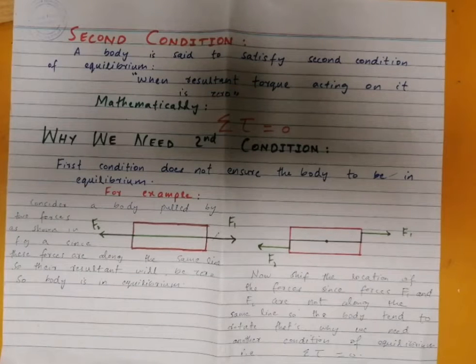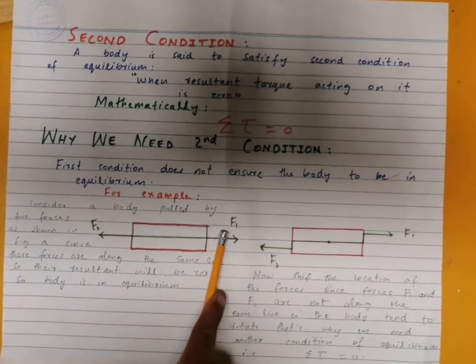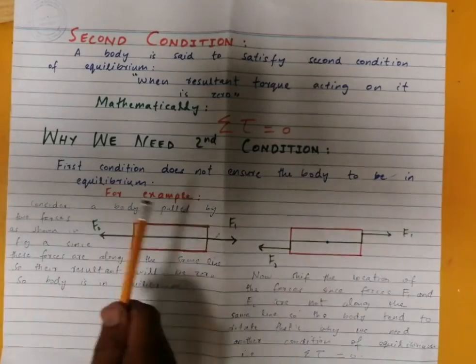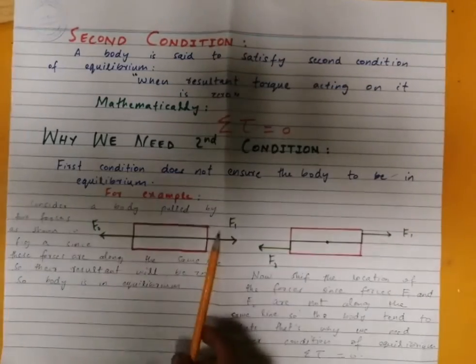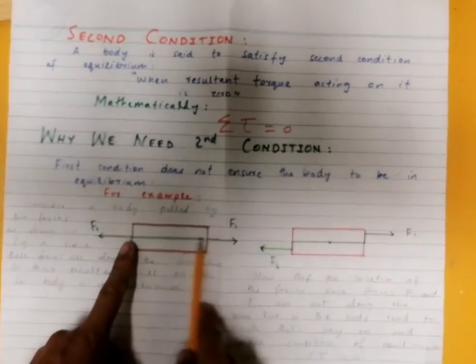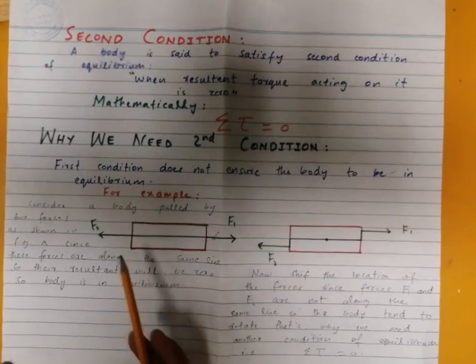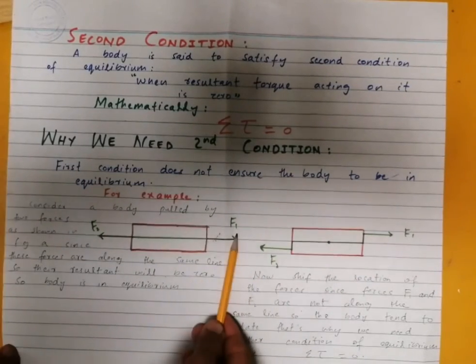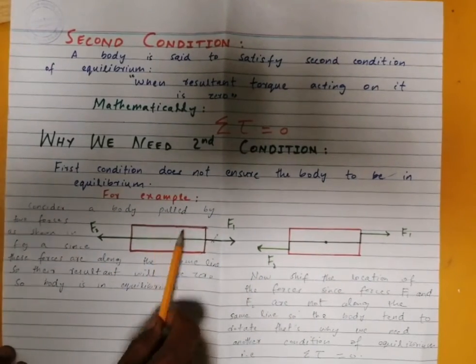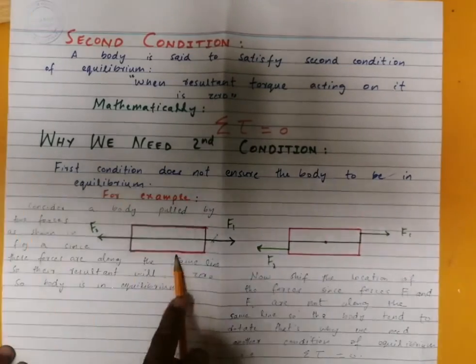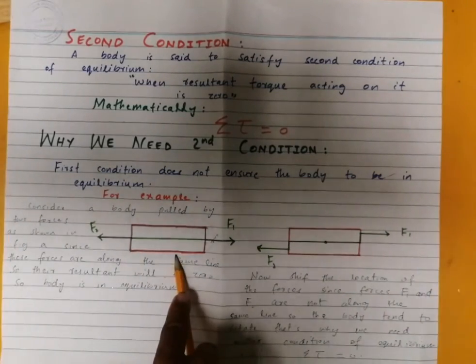Why do we need the second condition? If we have the first condition, then why do we need the second condition? In order to understand why we need the second condition, let's see an example. Consider a body that is pulled by two forces F1 and F2 in opposite directions. When these two forces act along the same line, they cancel each other's effect and satisfy the first condition of equilibrium, that is F1 plus F2 is equal to 0, and this body is in equilibrium.